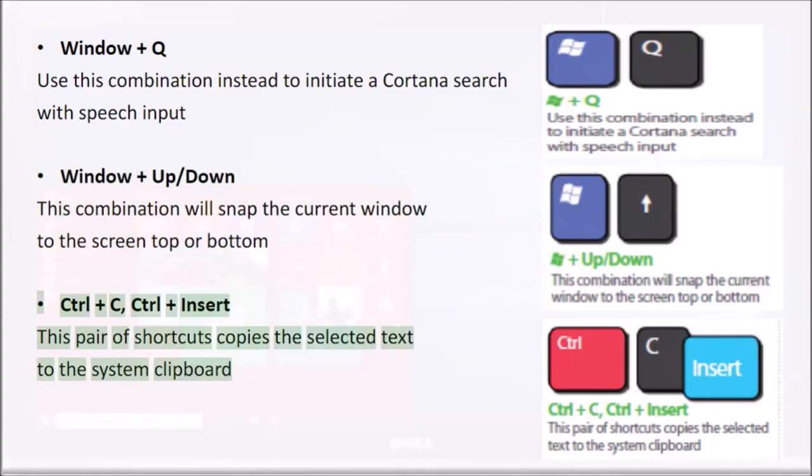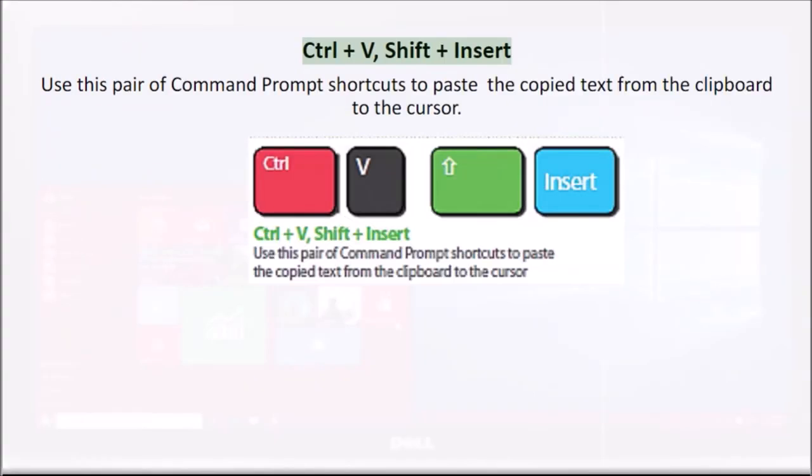Control plus C, Control plus Insert. This pair of shortcuts copies the selected text to the system clipboard. Control plus V, Shift plus Insert. Use this pair of command prompt shortcuts to paste the copied text from the clipboard to the cursor.